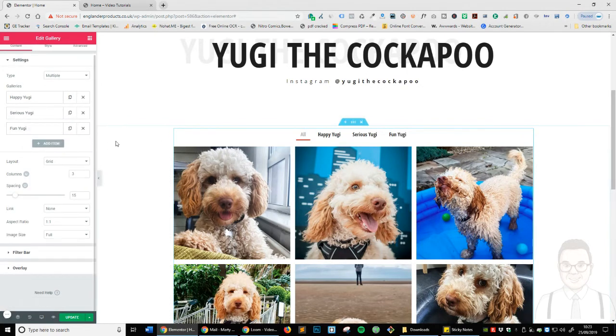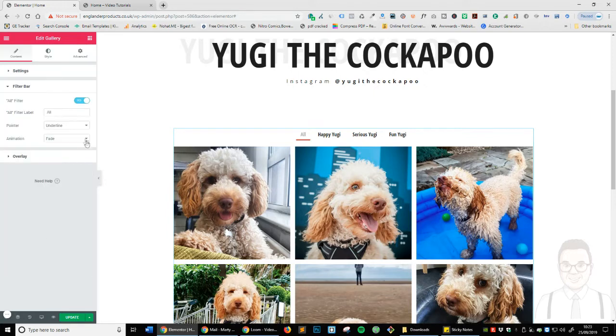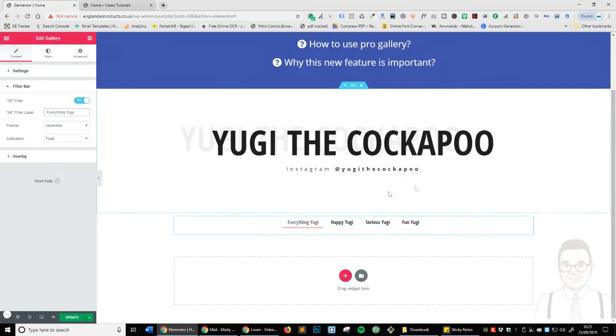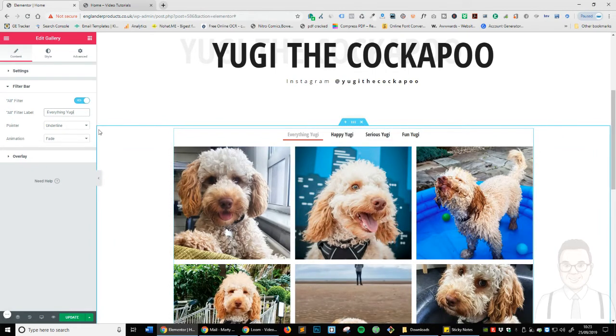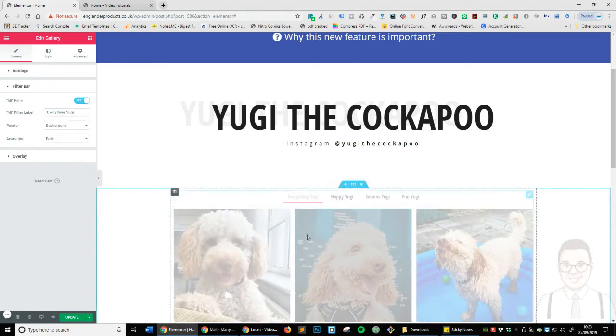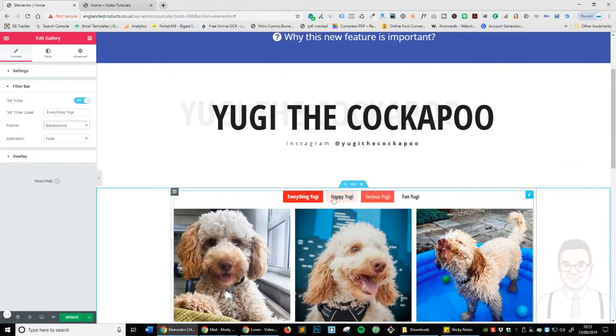Now let's have a look, and again you can change the layout and so on, you can change the columns, but let's click on the filter bar, and what you can see is we've got that All title there. So I'm actually going to change that to Everything Yugi, and there you go. Now the pointer, just like if you've ever made a menu with Elementor, you've got the pointer, and the pointer is these little lines underneath, but we can actually change this to be called background, for example, and this will change what sort of effect it is.